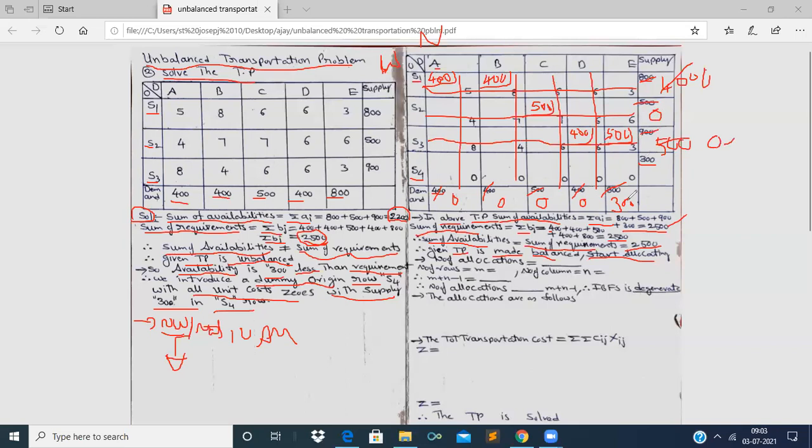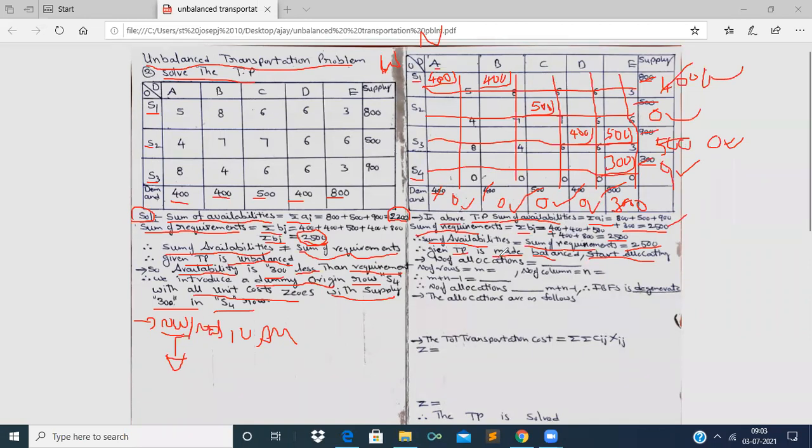Now the last cost cell, the topmost northwest cell, is 0. Its corresponding supply is 300 and its corresponding demand is 300. We allocate 300 at a time. Make this 300 and that 300 0 by striking. Now the row supply is made 0, so strike off the row, and the column demand is also made 0, therefore strike off the column. Now the procedure of allocating is finished, as all supplies and all demands are made zero. So the demands and supplies are satisfied.